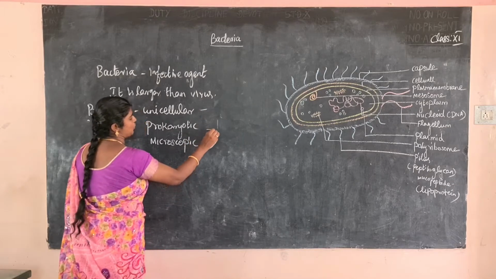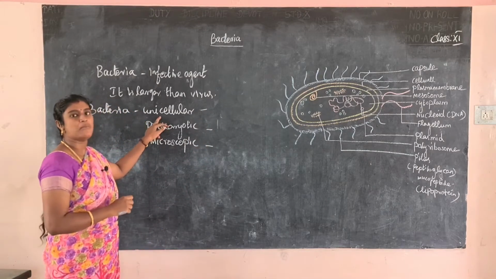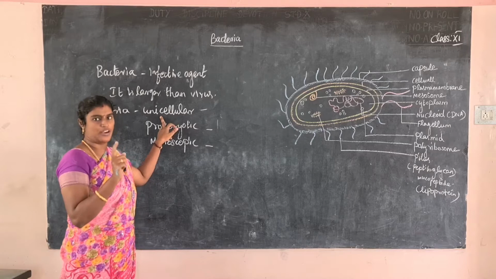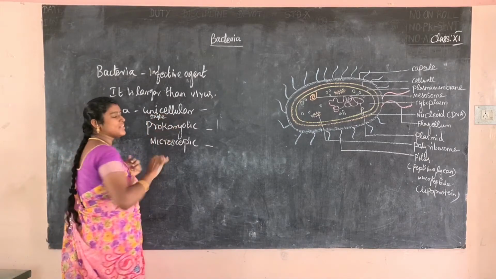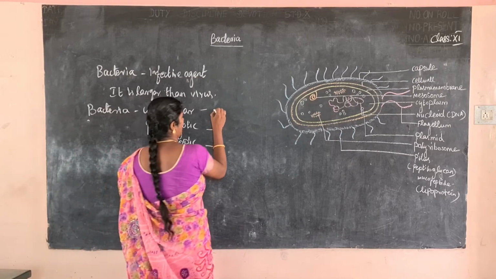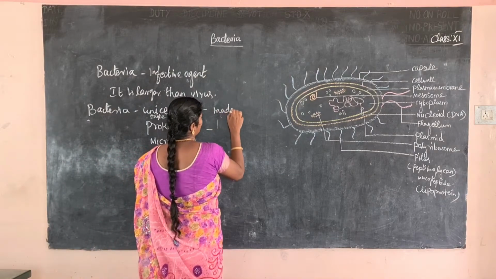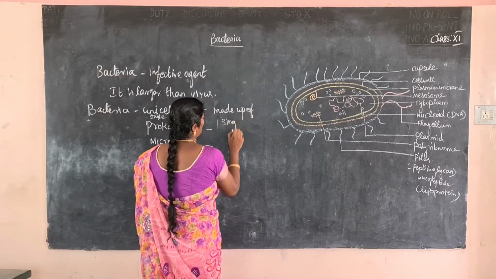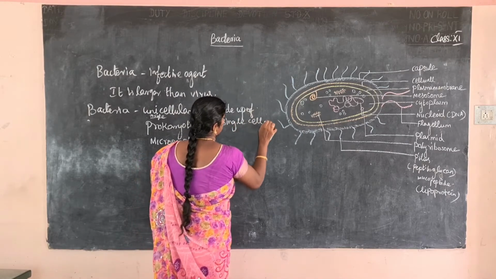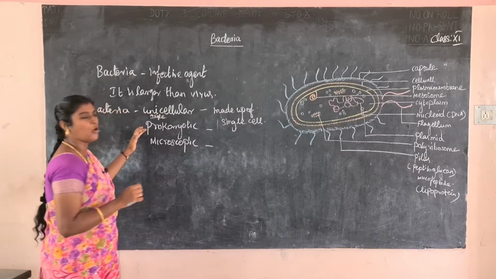What is the meaning of unicellular? Unicellular means bacteria is made up of a single cell. What is the meaning of uni? Uni means single. It is made up of a single cell, or one cell. That is called unicellular.